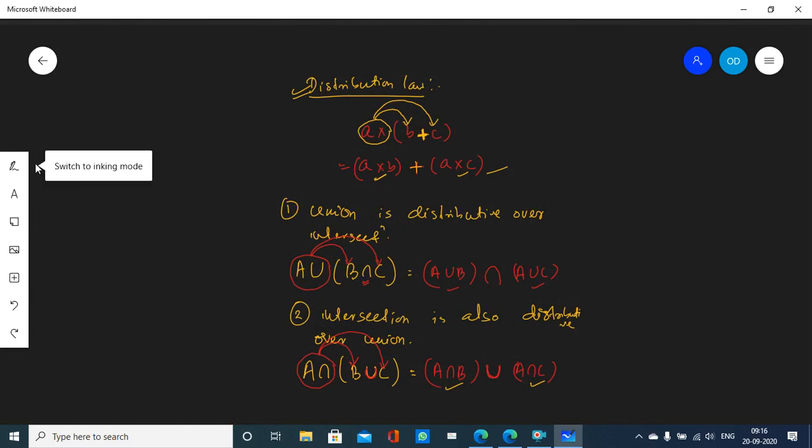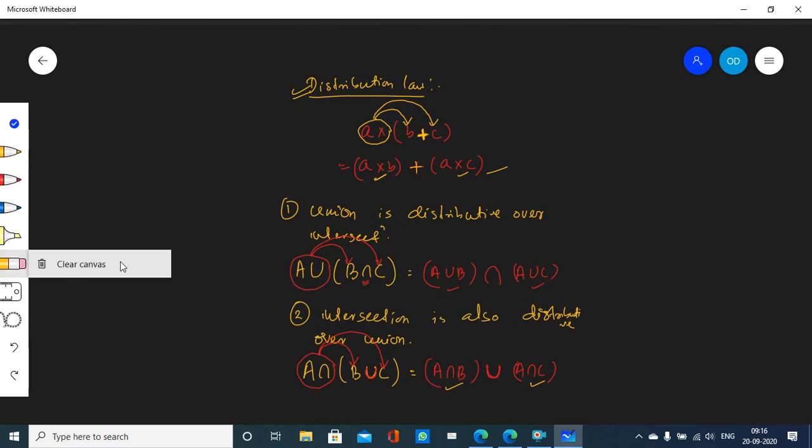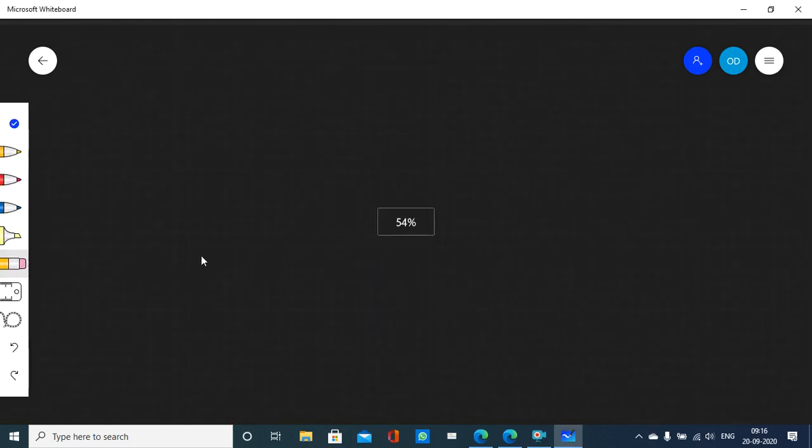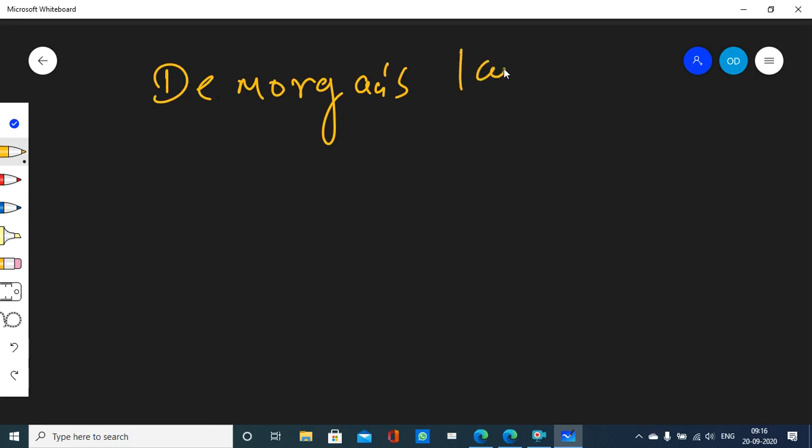Okay. So now we'll talk about De Morgan's law. You see, De Morgan was a mathematician, and he gave these two laws that we are going to discuss now. Those laws are called De Morgan's laws.